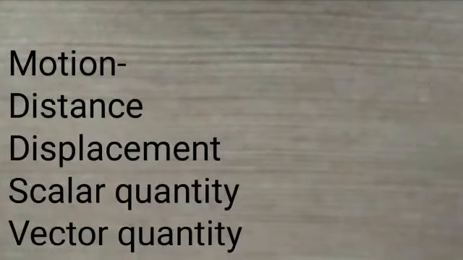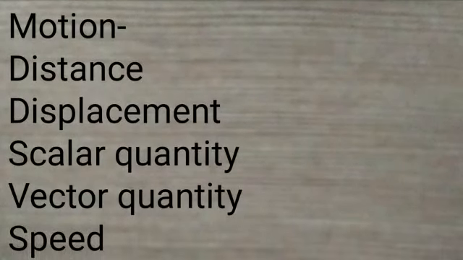What did we study about motion? If the position of an object is changing with respect to its surroundings, then it is said to be in motion. And if the position of an object is not changing with respect to its surroundings, then it is said to be at rest. Motion is a relative concept.